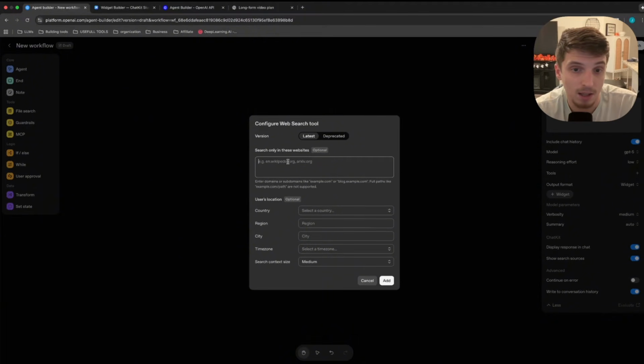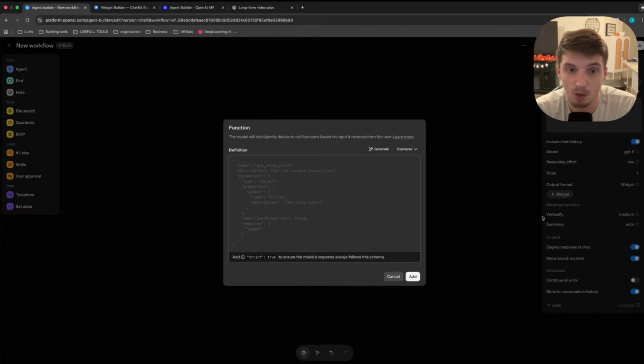Let's say that you wanted it to specifically monitor what its competitors are doing, or you wanted it to monitor Zillow, like you built a Zillow agent. You can feed it in Zillow and then give it some details on why you want it to search. Because let's say we just had the weather agent, we don't want it to specifically search for one. We want it to be able to get all the data possible on the weather and then output in that widget.